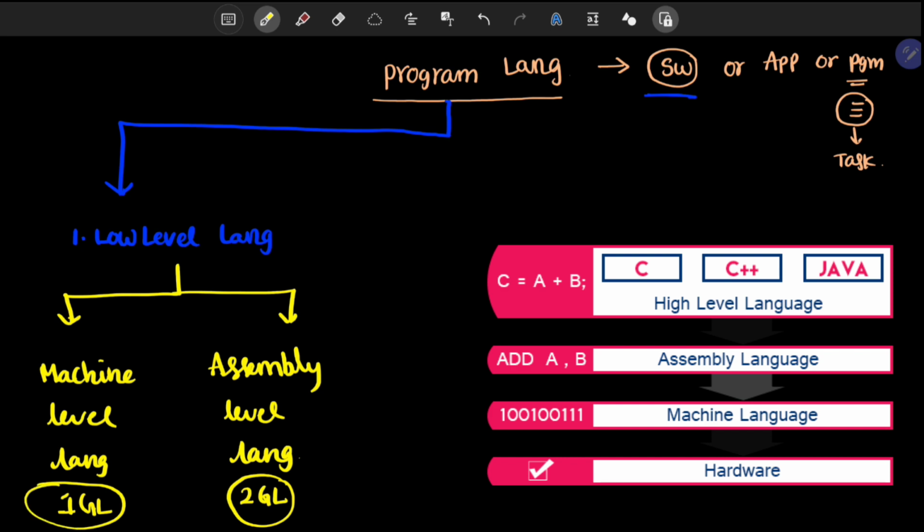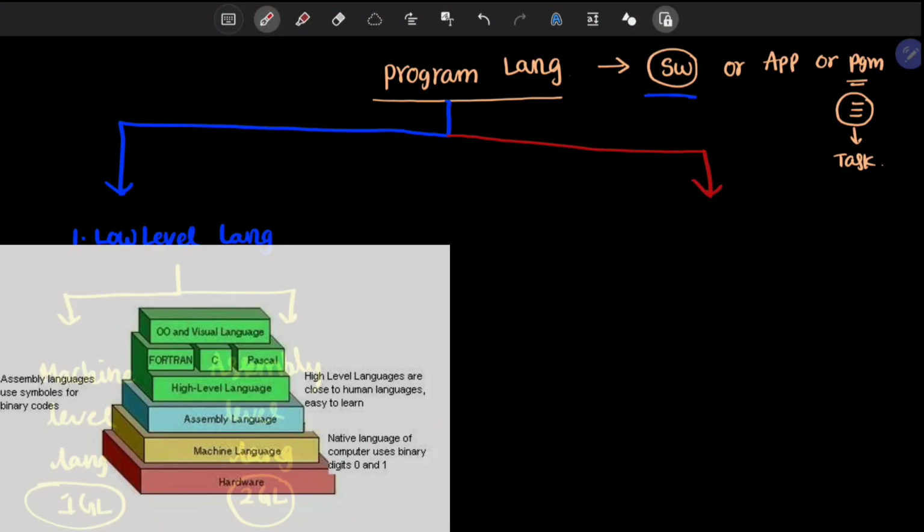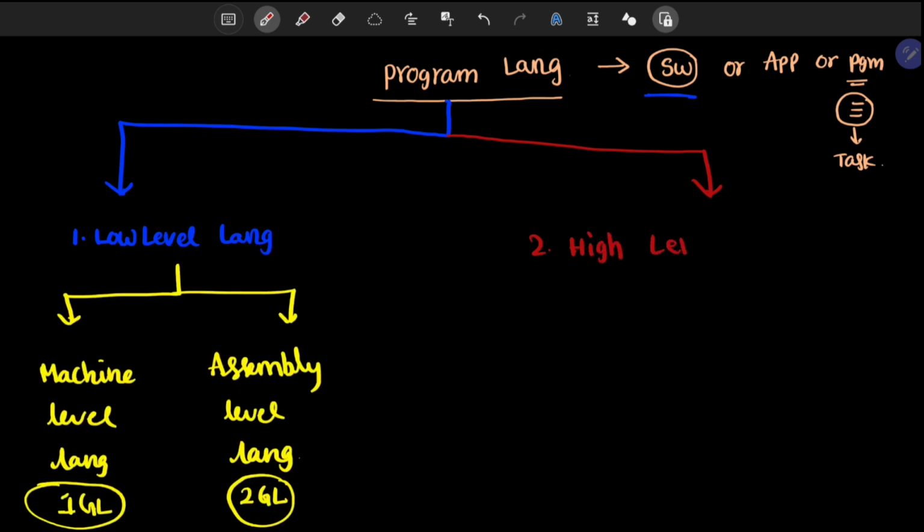The other category is high level language.